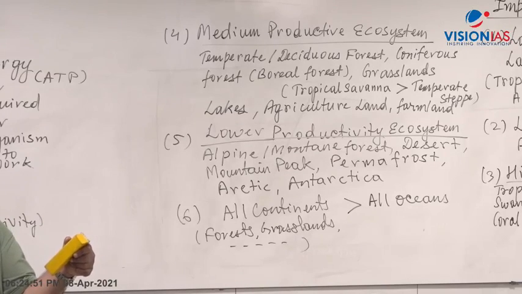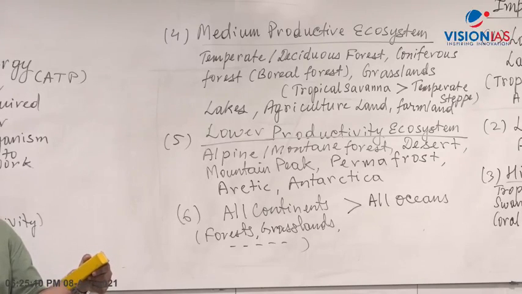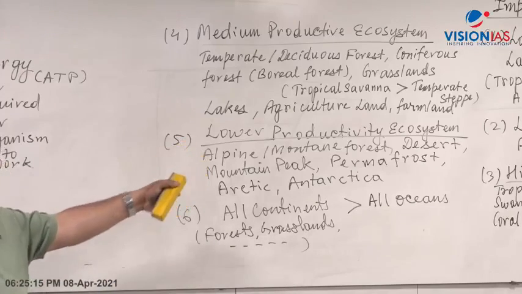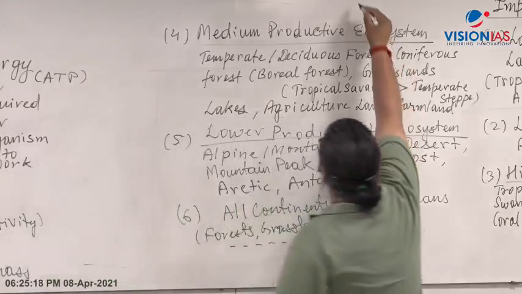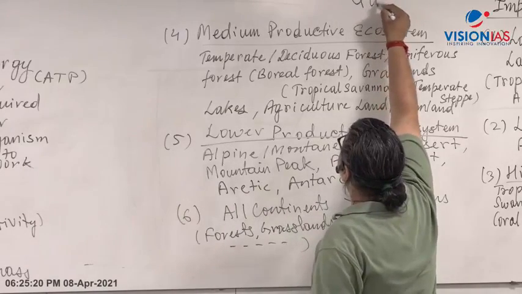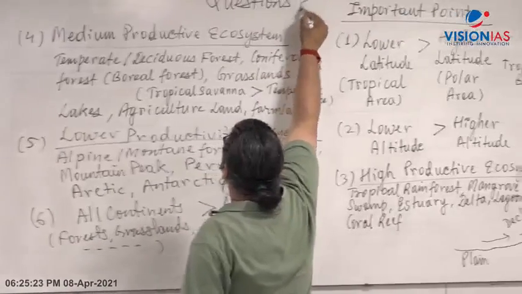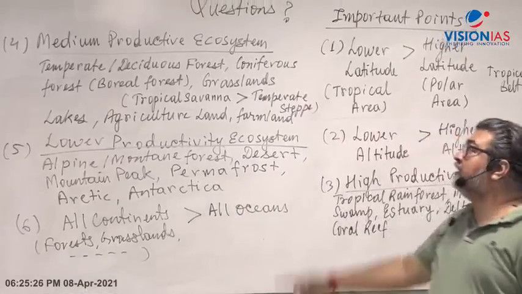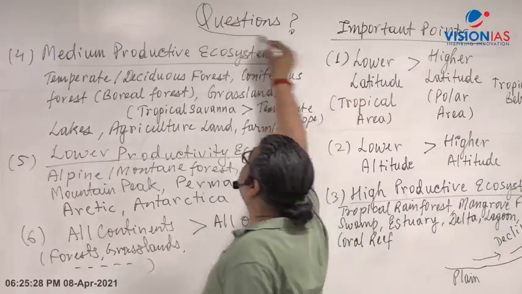You will find diatoms, phytoplankton and algae growing there. Coral reefs are also found in shallow water, not deep water, where the sunlight can penetrate. If you go far away into the sea and ocean, the productivity keeps on decreasing. So this is what you have to remember. This is where questions will be asked. In the exam, questions will be based on this kind of examples.